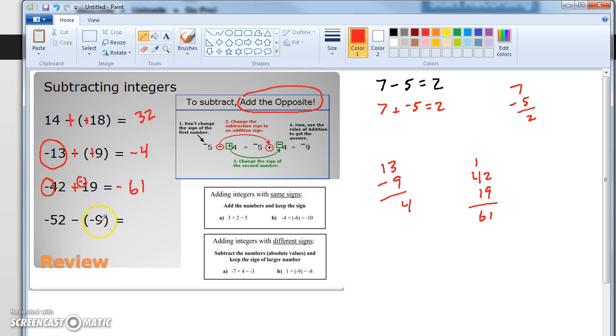Okay, last one I want to try. Then you can find all kinds of problems on your own, or you can let me know if you need some practice. So I'm going to change it to an addition problem, and then I'm going to change the negative number to positive. So now they're different signs, a negative 52 and a positive 9. So let's go 52 minus 9. I got to borrow. This is 43. My answer is 43, but because the 52 is a bigger absolute value, negative 43.